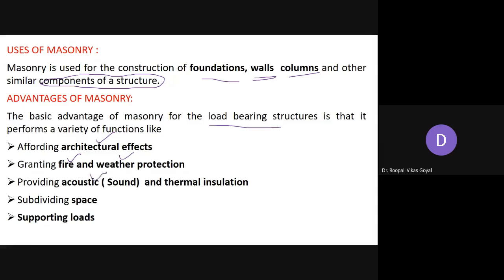It can provide acoustic and thermal insulation, which is temperature related, so that inside your house it is a cozy environment, not too hot, not too cold. That is thermal insulation. Sound related is called acoustic insulation. Then subdividing the space, as walls are generally used for dividing your space. Then supporting loads. These are all the advantages of using any kind of masonry.